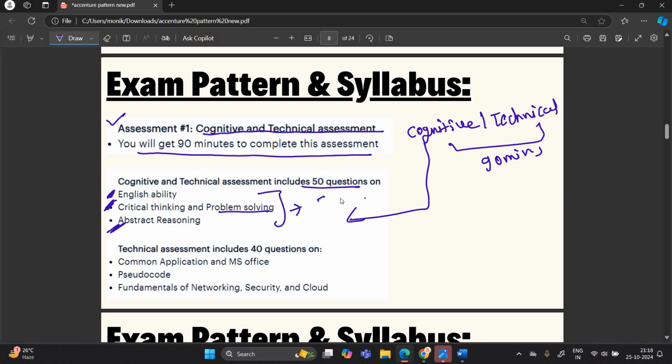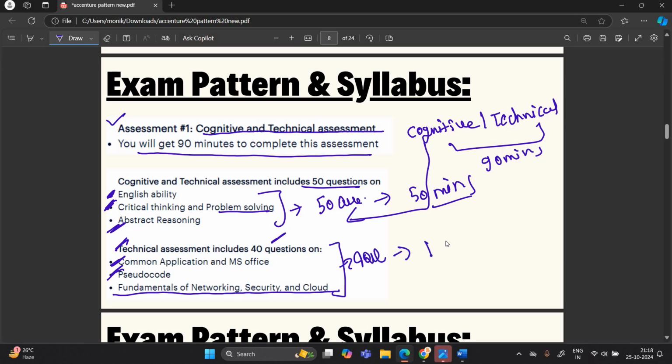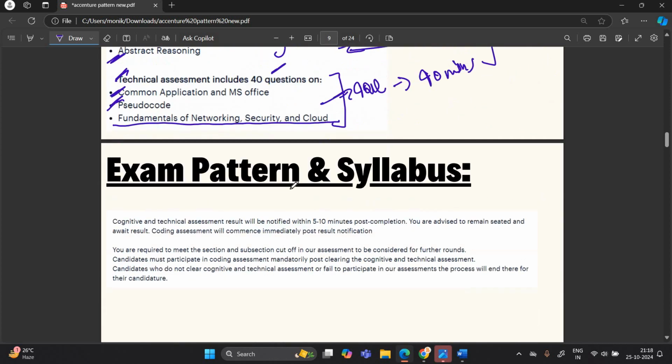So a total of 50 questions and you have 50 minutes. The technical assessment includes 40 questions on common application and MS Office, pseudo code, fundamentals of network, security and cloud. So 40 questions and 40 minutes. So the total time is 90 minutes, with 50 questions in the cognitive section and 40 questions in the technical section.